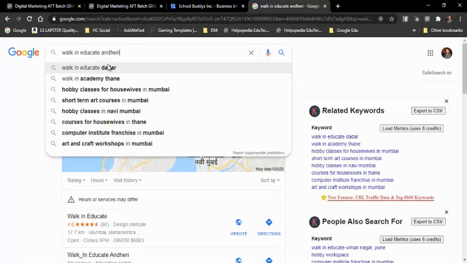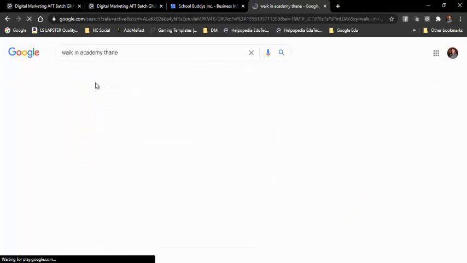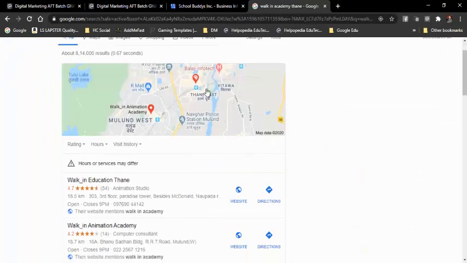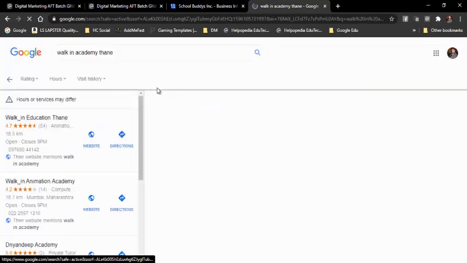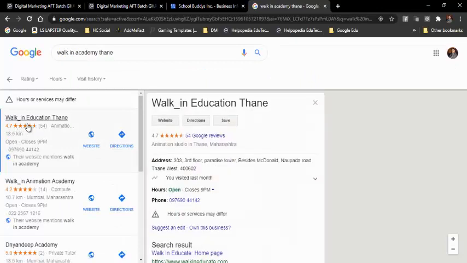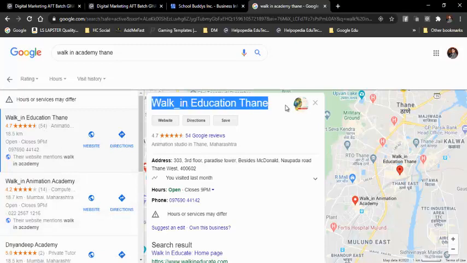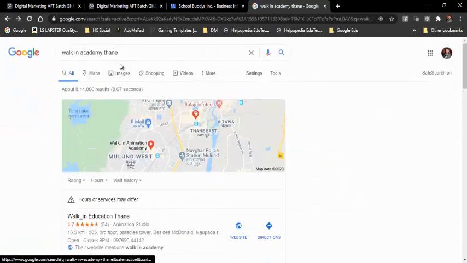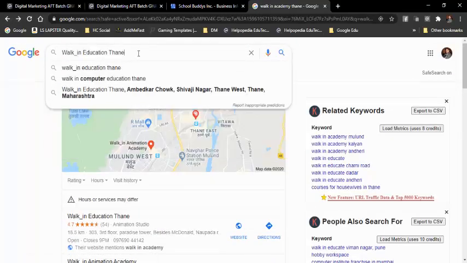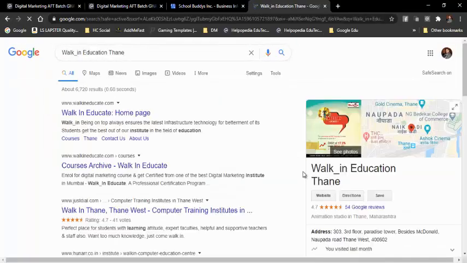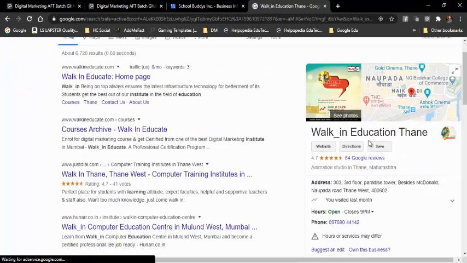I might search for something else. Thane. Okay, so it's still not coming up. Walk-in Educate Thane. Okay, see Walk-in Educate. See over here you can see this is the listing of Walk-in Educate Thane. Okay, so I'll just copy this and paste it in Google. On the right hand side you will see it properly. Okay, see over here you can see this is Walk-in Educate Thane.